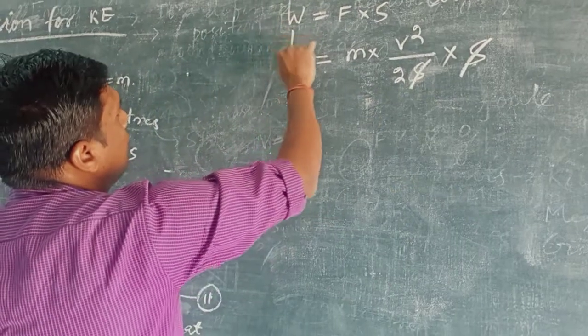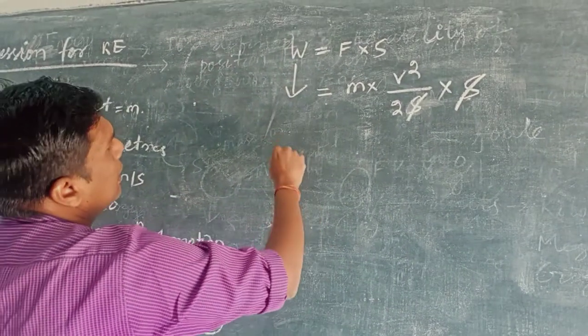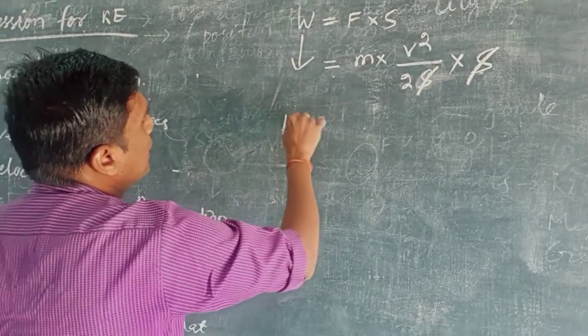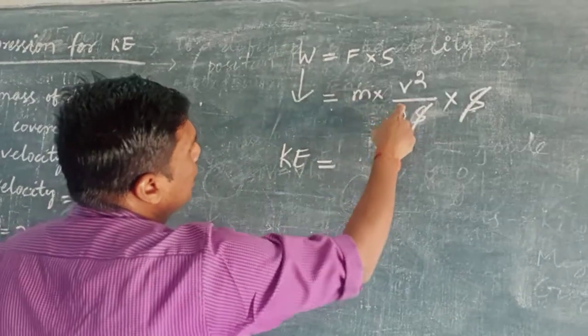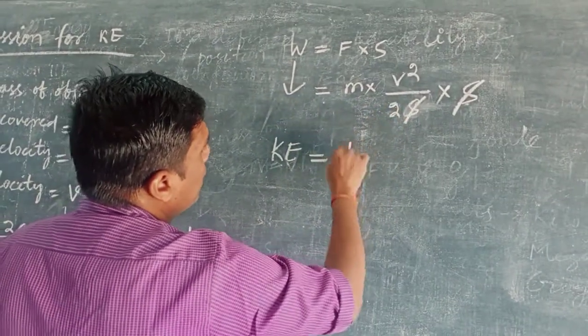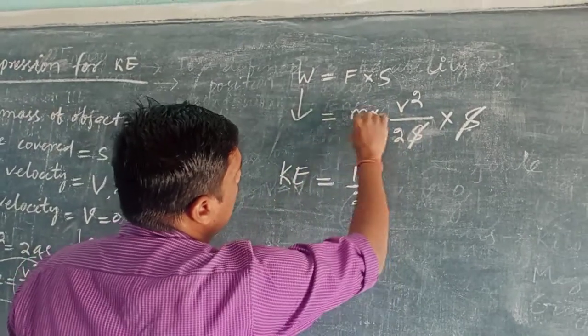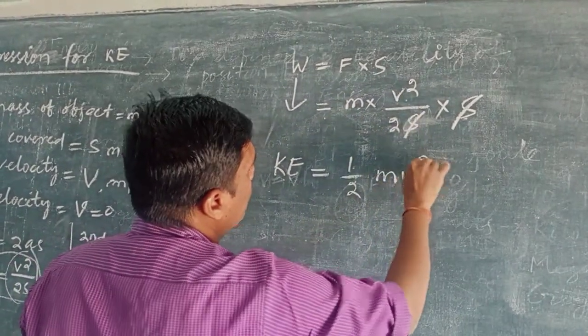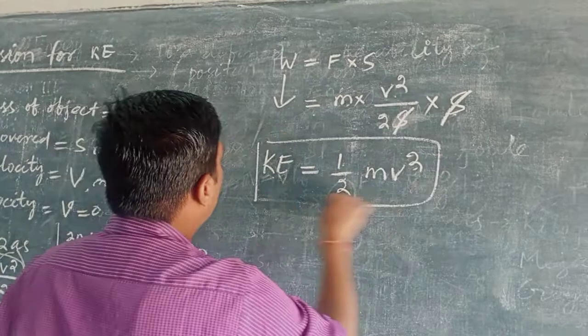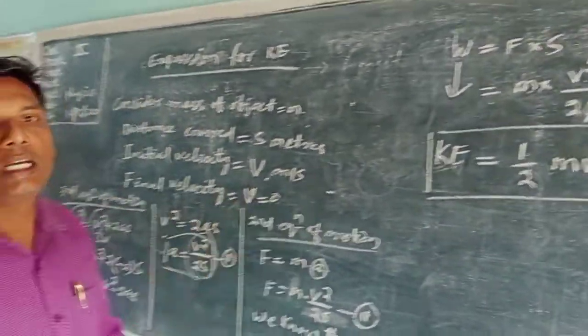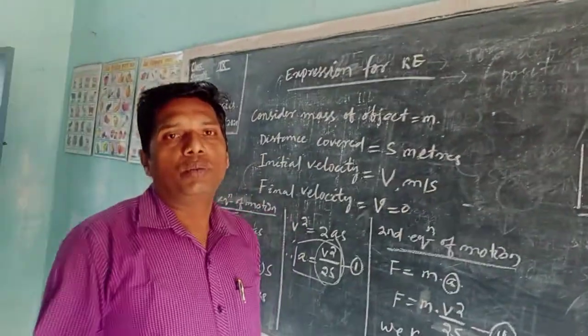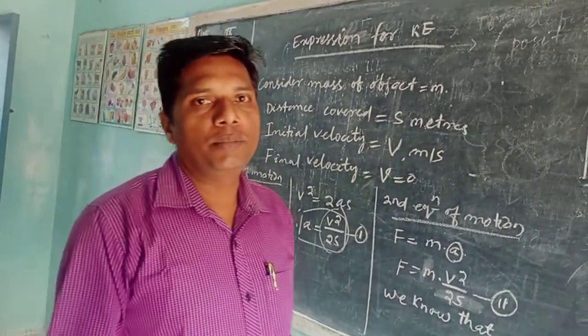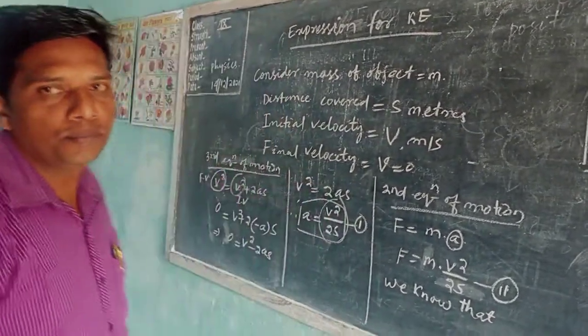Therefore, work is equal to energy. Therefore, this kinetic energy is equal to half mv square. So like this you can derive the expression for kinetic energy. Now we will do one problem, then you can understand.